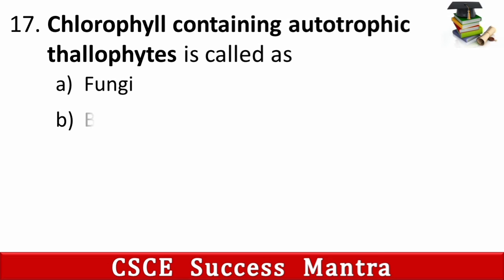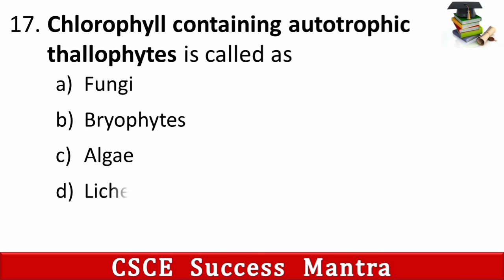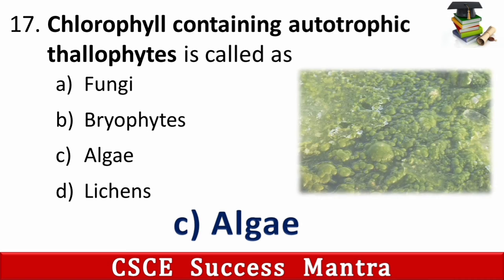17th, chlorophyll containing autotrophic thallophyte is called as A. Fungi, B. Bryophytes, C. Alga, D. Lichens. So its answer is C. Alga.